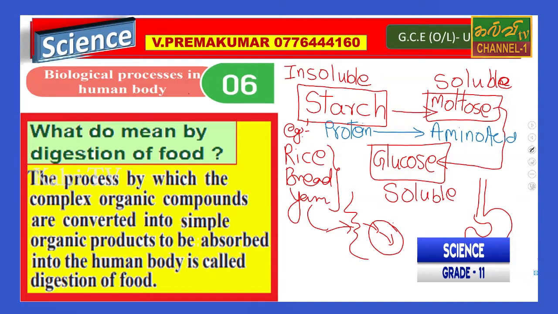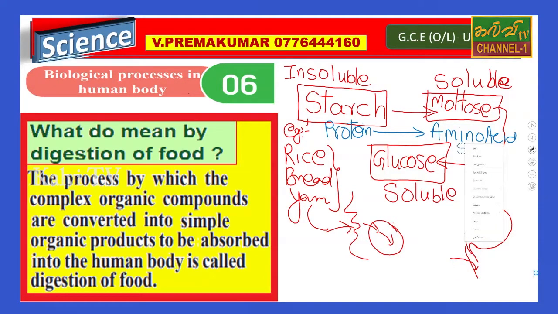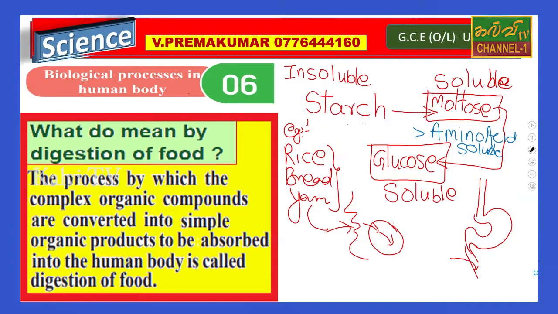But amino acids are a soluble substance. So if you consider one kind of substance, say starch, what happens? It can be converted into maltose.